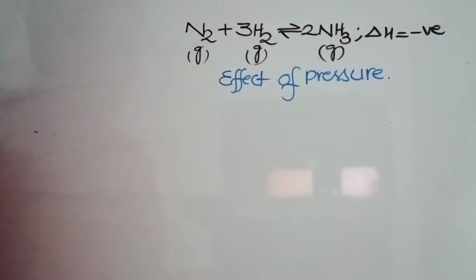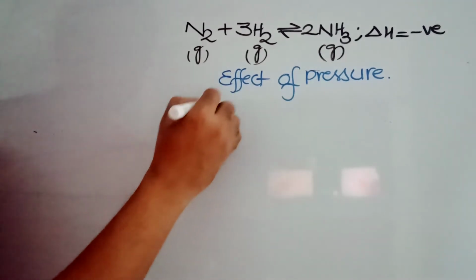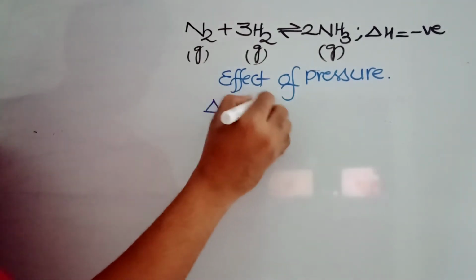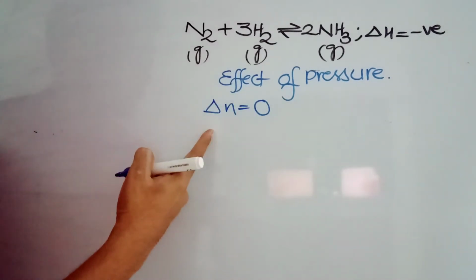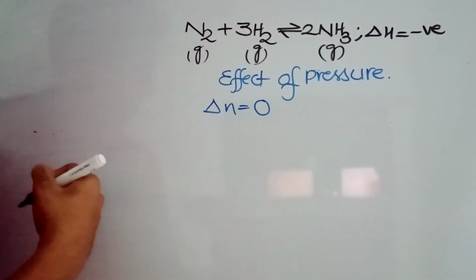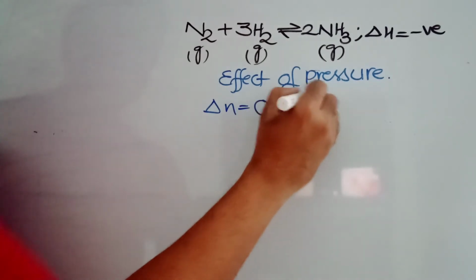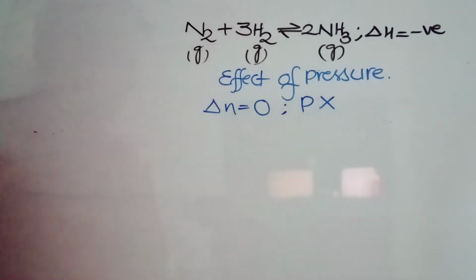What happens when pressure changes? If delta n equals 0, meaning the number of moles of products minus the number of moles of reactants is 0, then the pressure effect is 0. There is no effect of pressure.